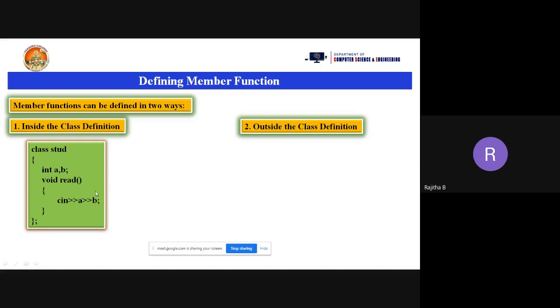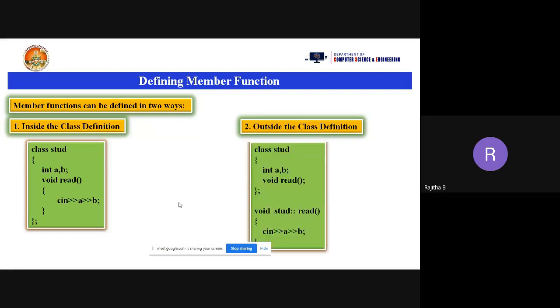Now, how can I write this total read functional statements outside the class? I want to write the read function here. Outside the class means after the semicolon ending the class, I need to write the function definition. So how can we write that one?